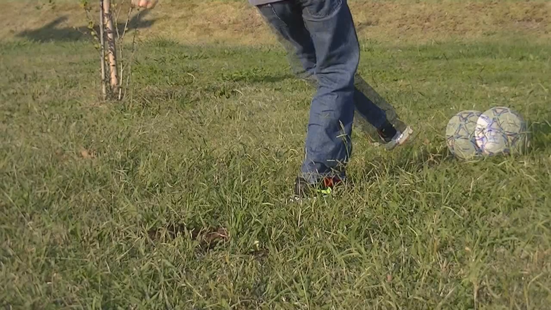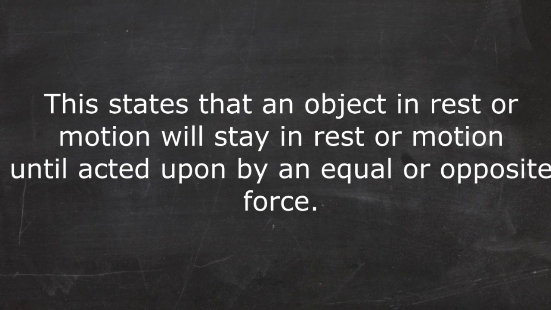This example, like I said earlier, is an example of the law of conservation of momentum. Now, all the momentum from my foot and my leg was transferred into the ball, except for a little bit, which kept my leg going for a little bit. Now, that's pretty much it, actually. Next is going to be a quick little example of the law of inertia, so I hope you enjoy.